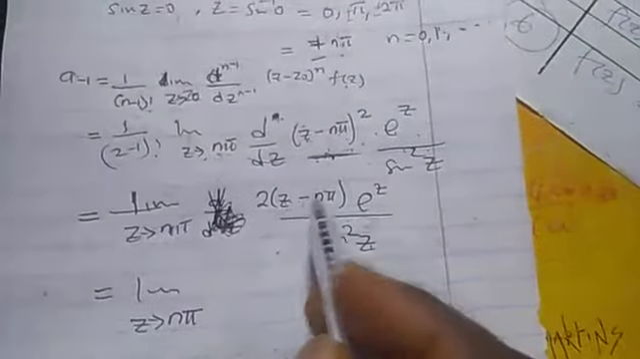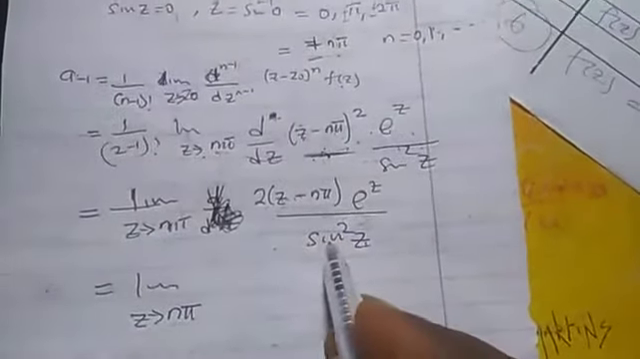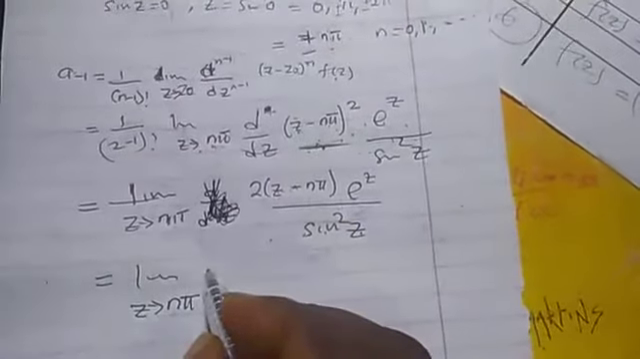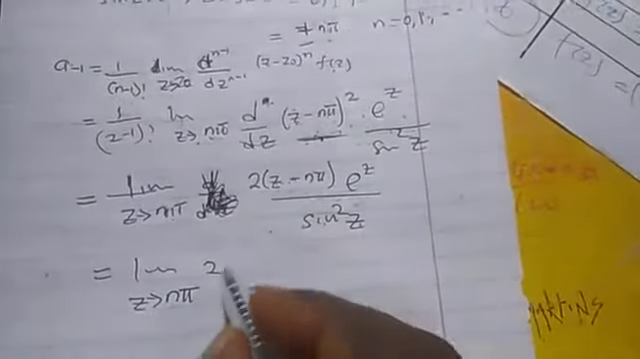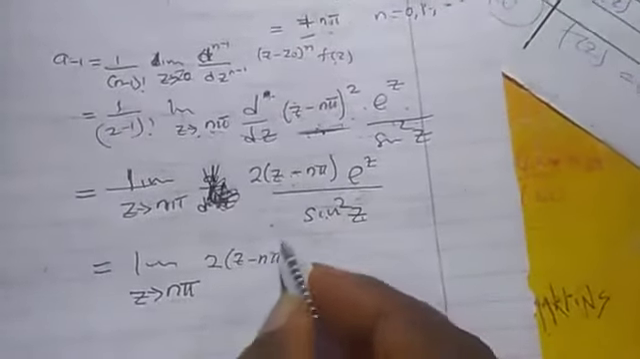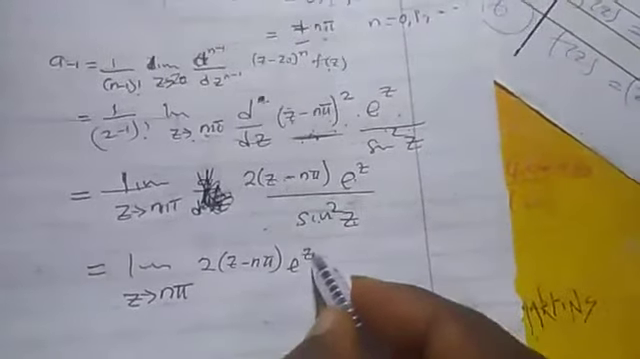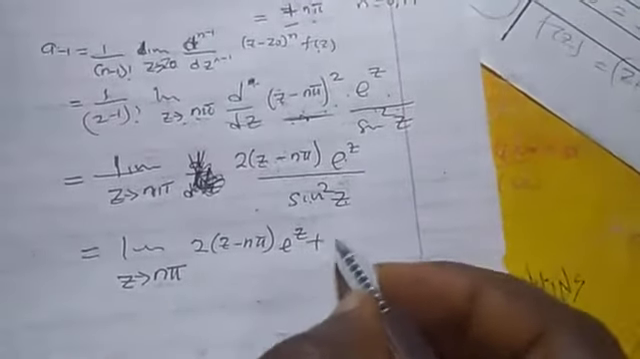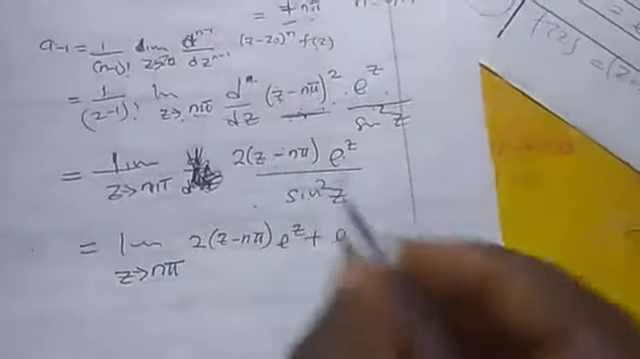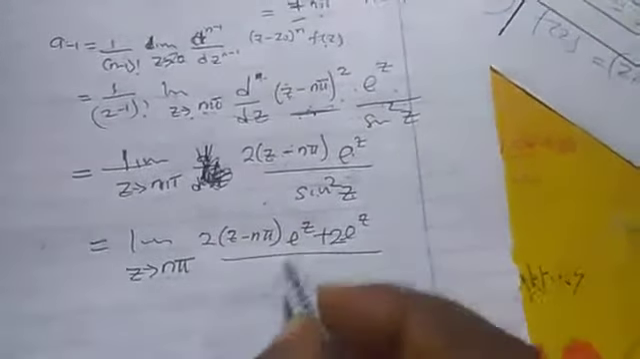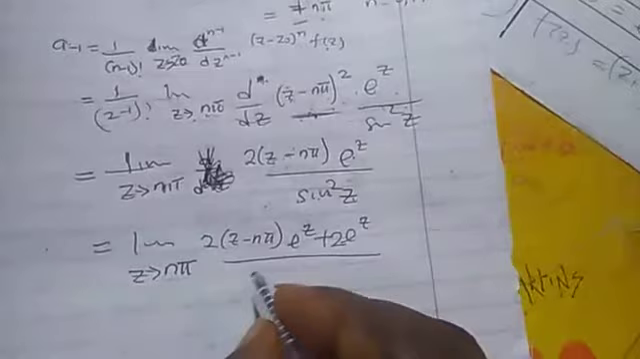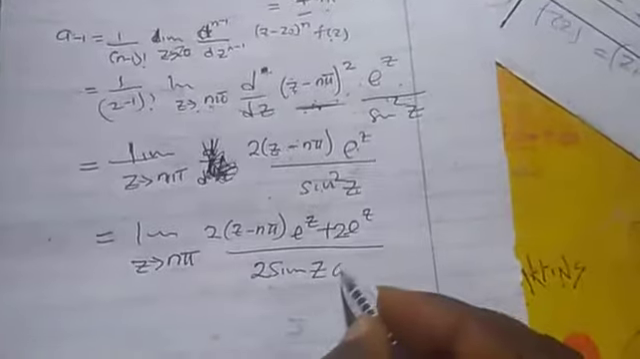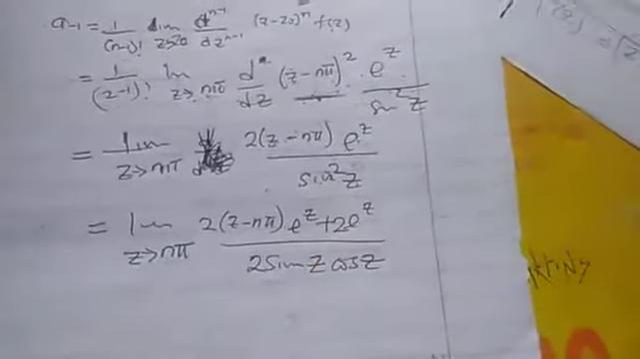So when we use L'Hospital's rule, you differentiate this separately. You differentiate this separately. So if I differentiate this separately, I'm going to have 2. If you take this, you differentiate this, it will still be the same thing. Plus, you take this now, you differentiate this. If you differentiate this, it will give you 2 over. Now it is left with this. This is 2 sine z cos z when we differentiate this.